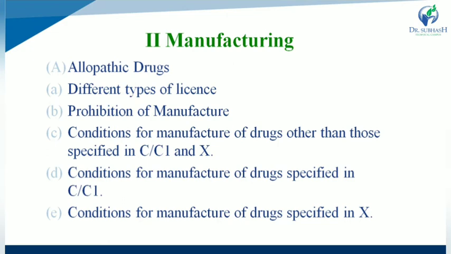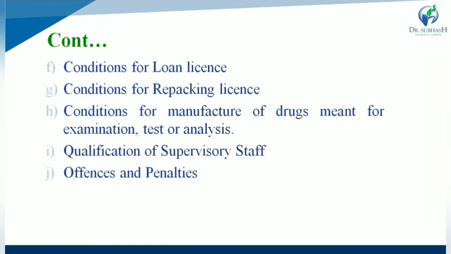Next one, conditions for manufacturing of drugs other than those specified in Schedule C, C1 and X. Conditions for manufacturing of drugs specified in Schedule C and C1, while conditions for the manufacturing of drugs specified in Schedule X. Conditions for loan license, repacking license, conditions for manufacturing of drugs meant for examination, test or analysis, as well as qualification of supervisory staff, offences and penalties. All the points we will discuss in the next slides.